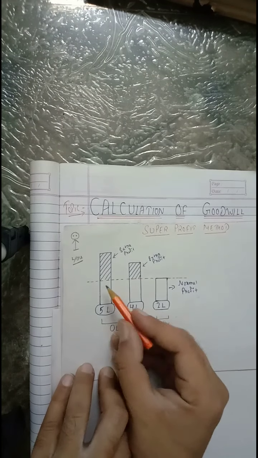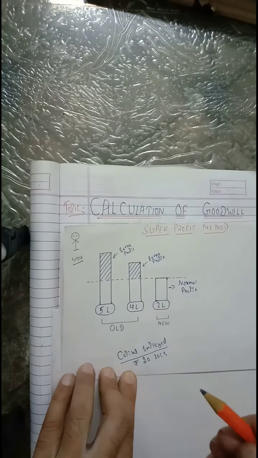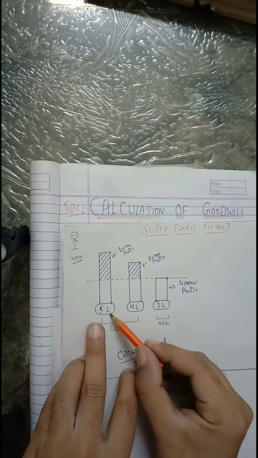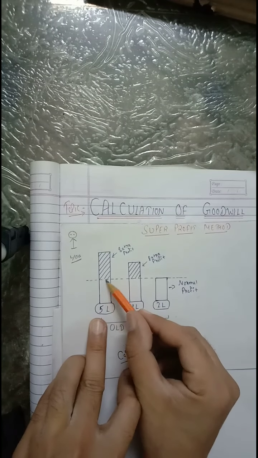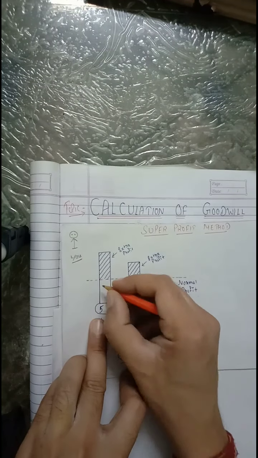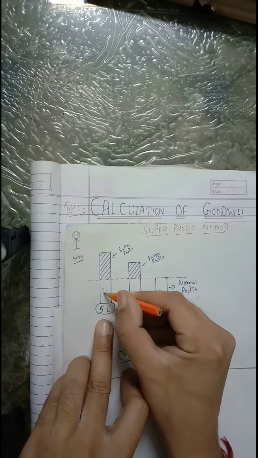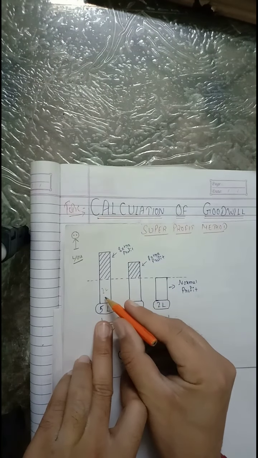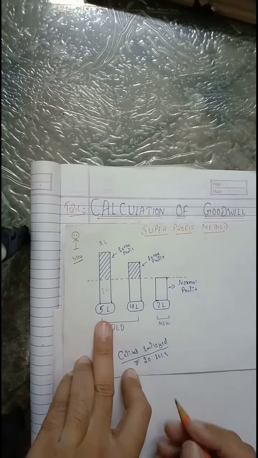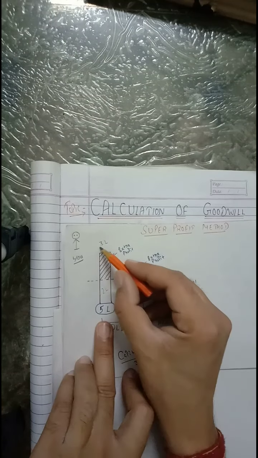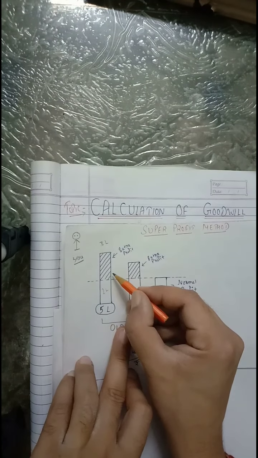Now see, if we draw a cut-off line over here, this business is earning how much extra? 2 lakh is normal profit, that is the cut-off line of rupees 2 lakh. Now this business is earning a total of 5 lakh, while the 2 lakh is normal profit. Now how much extra are they earning? They are earning rupees 3 lakh extra profit than a new venture. Now this extra profit of rupees 3 lakh is called super profit, right?